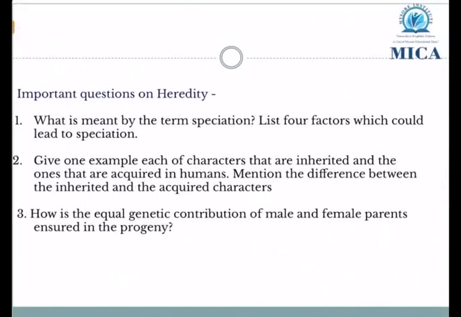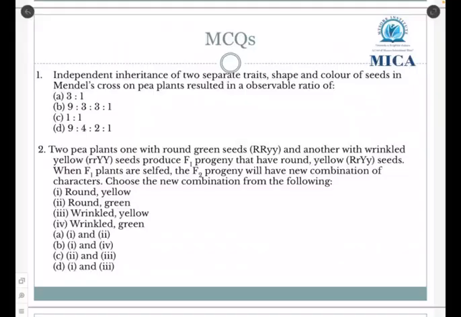Important questions on heredity chapter. These questions are most likely to come in your board exams 2022. Now let's carry on with the MCQs.